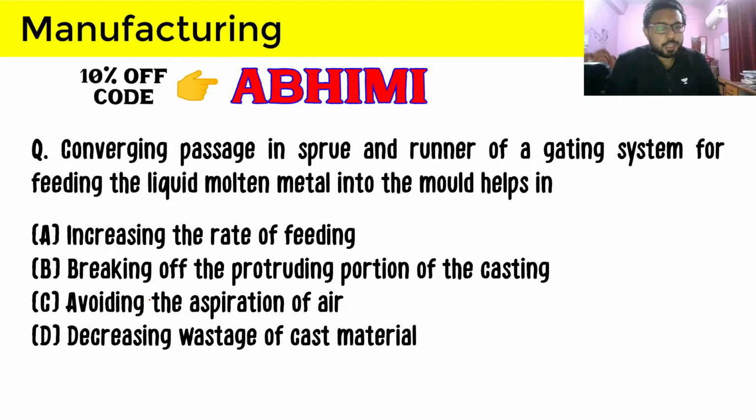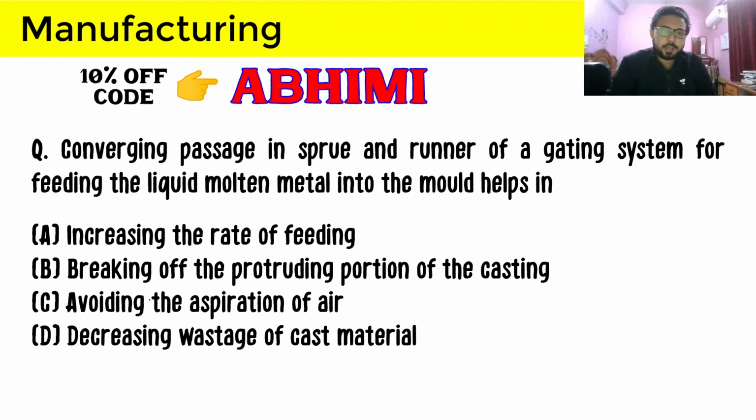Now the next question is asking: converging passage in sprue and runner of a gating system for feeding the liquid metal into the mold helps in. So we have a converging sprue, and we have to answer why the converging sprue is there. I expect the answer here in just a few seconds.